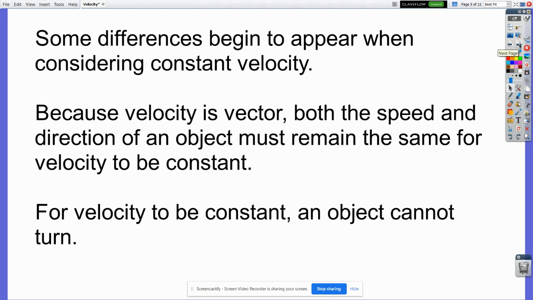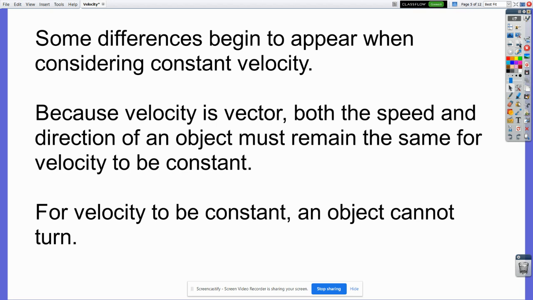Constant speed means that just that rate, the miles per hour, the meters per second, stays the same. And if you've watched the speed video, you remember that the direction is allowed to change when you have a constant speed. But velocity is a vector. It said speed and direction.